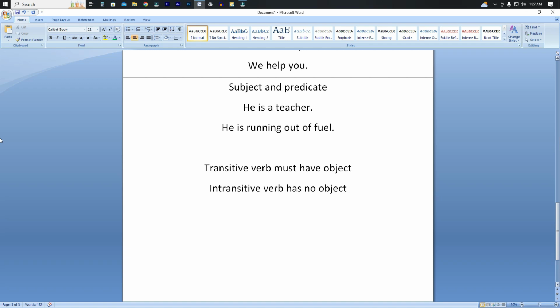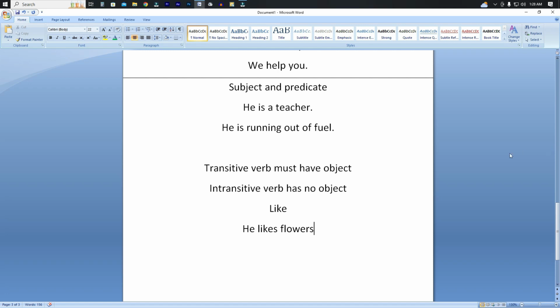Let me put down some examples regarding transitive and intransitive verbs, like: he likes flowers. Who likes flowers? He likes flowers.